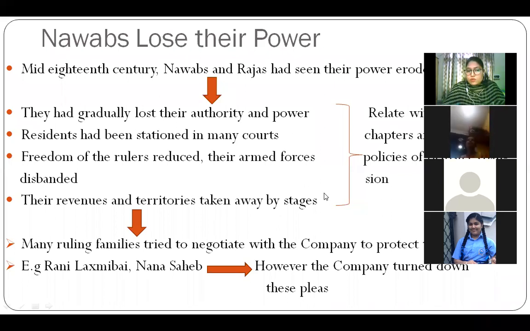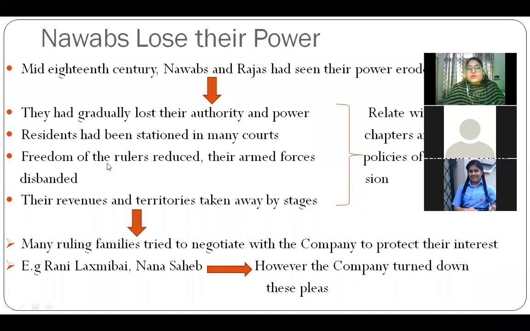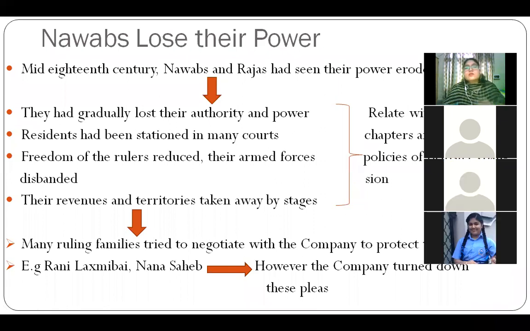So you know that the Battle of Plassey was there in 1757. After that, the Battle of Buxar took place in 1764. So after the Battle of Buxar, they started appointing these residents in the courts, and they started interfering in the internal affairs of the courts. So this was not acceptable for the Nawabs and the kings. So they felt that they were losing their power.